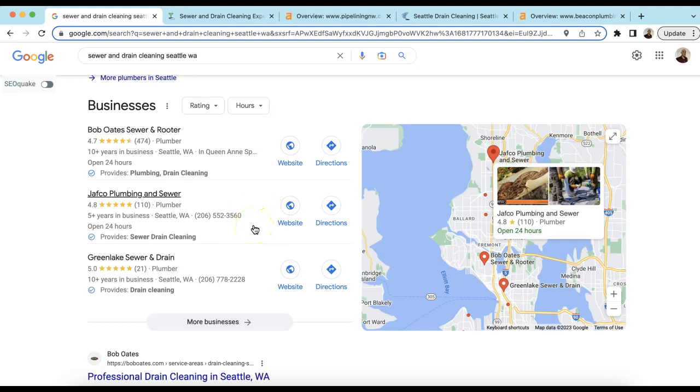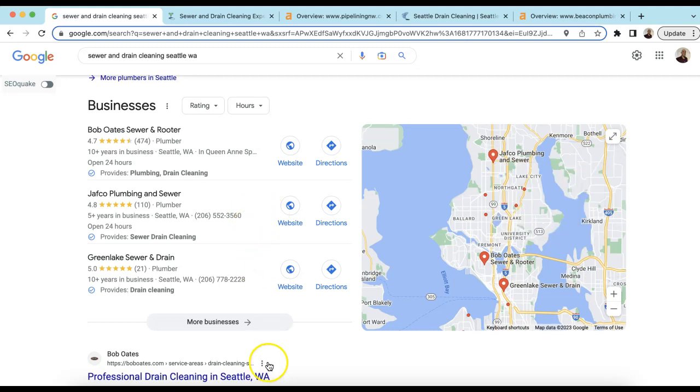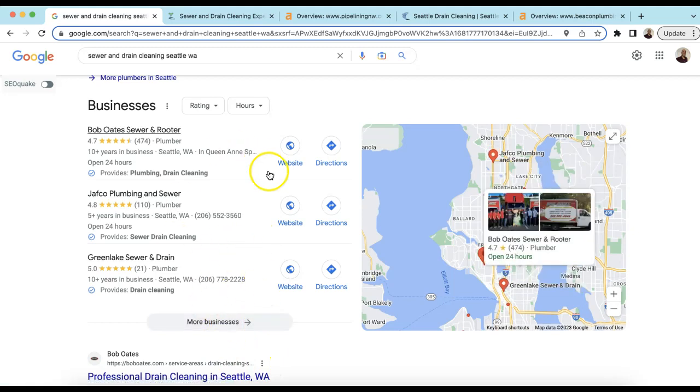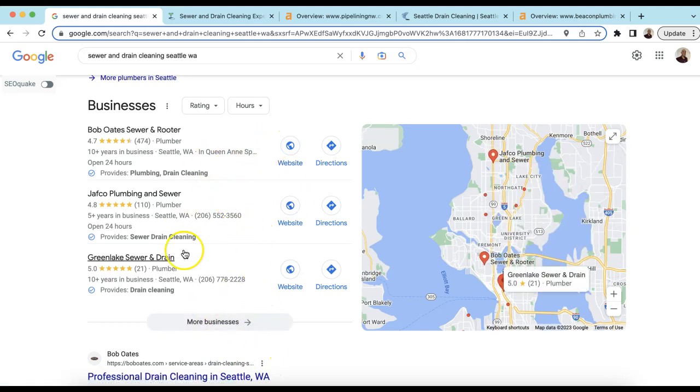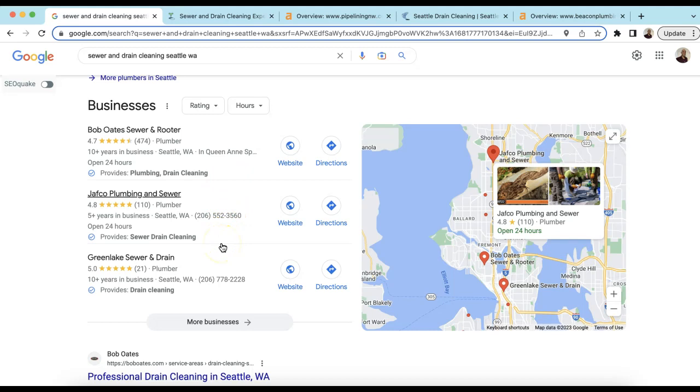Much like on pages 2 or 3 of Google, people don't click for services. People don't click this button for more businesses, typically. So you want to be right in front of the face of the consumers, again increasing the online traffic and presence. To do that, you increase your citations with directories like Yelp, Angie's List, Expertise, BBB, and hundreds of others you've probably heard of. Also having a great social media presence is great here too.